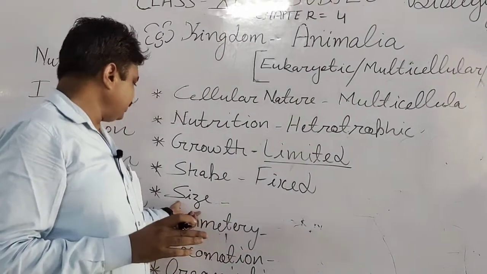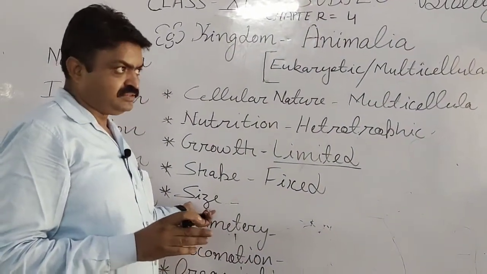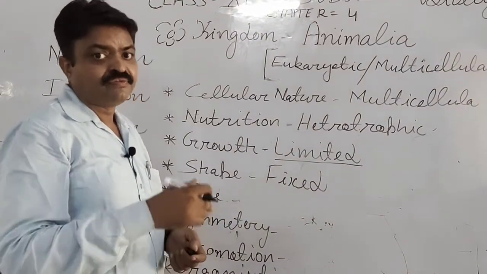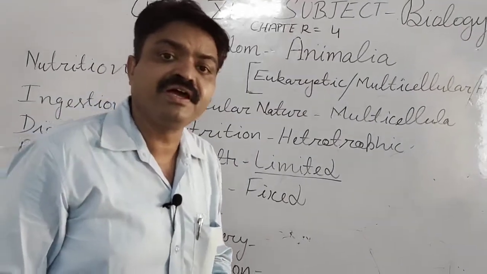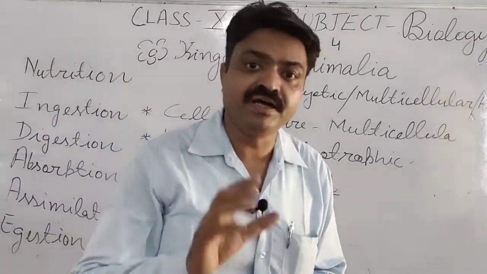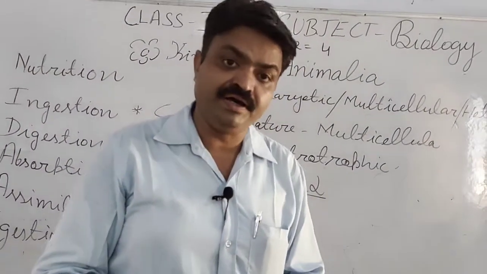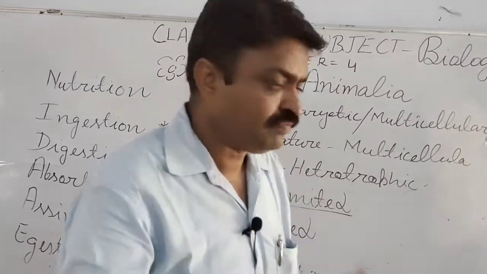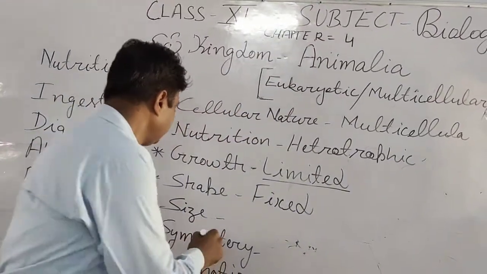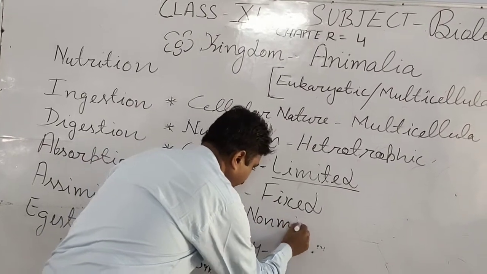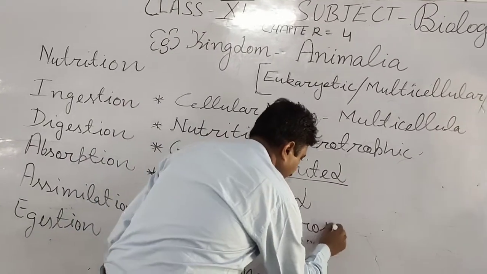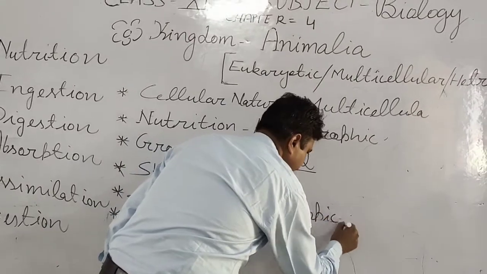Now we come to the size. Generally they have non-microscopic size, means we can observe them with the help of the naked eye. So which type of size do they have? They have non-microscopic size.